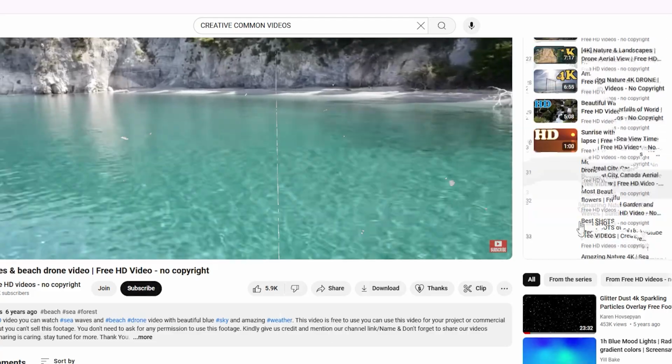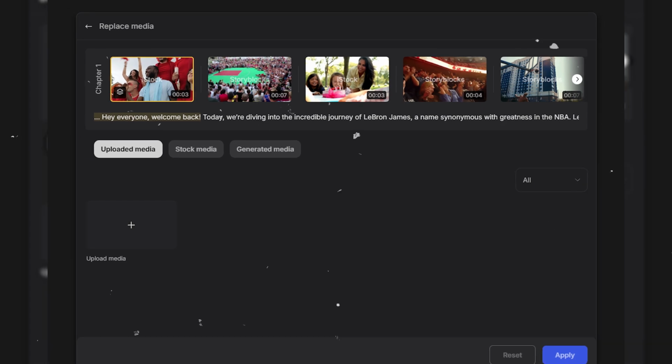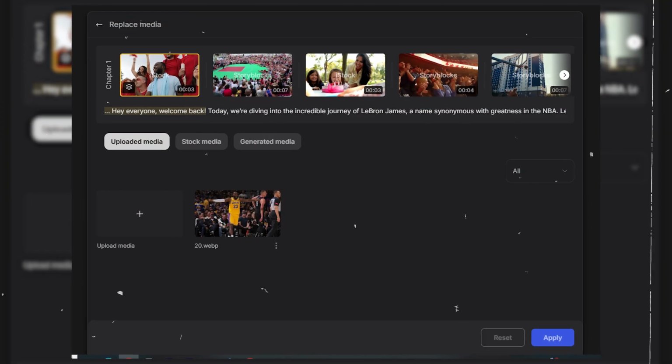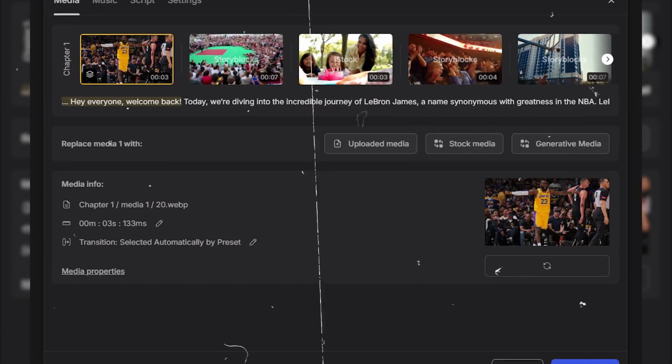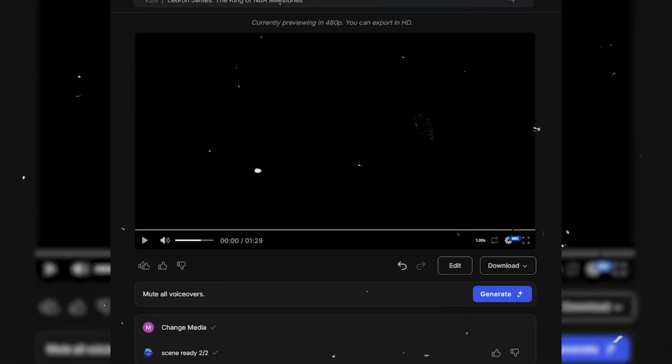To download these clips, use a site like keepvid.to or screen record them. Upload the clip to your InVideo project, edit it into your video, and you're good to go. This process allows you to create dynamic content that stands out. When your video is ready, export it.